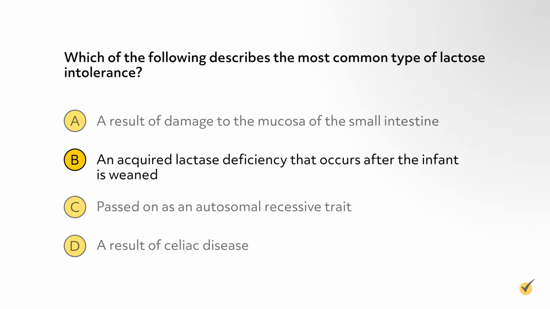The correct answer is B. This describes primary lactose intolerance, which is the most common, affecting 75% of the world's population.